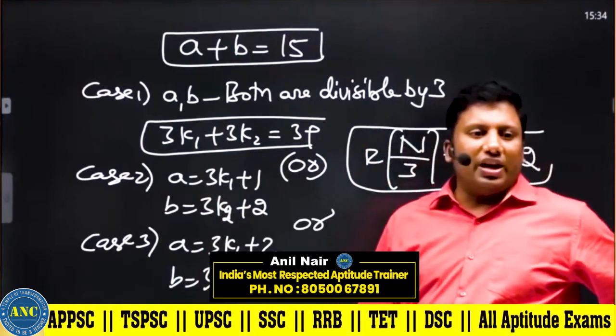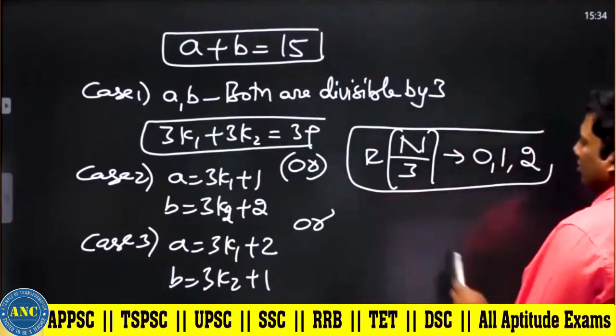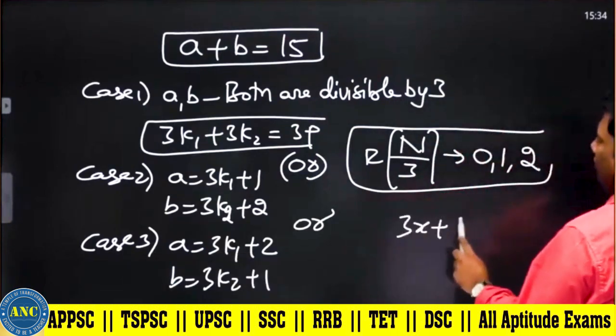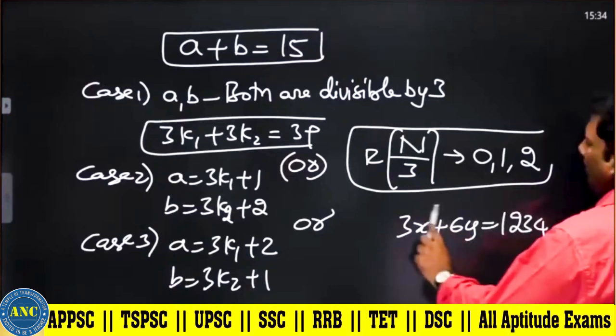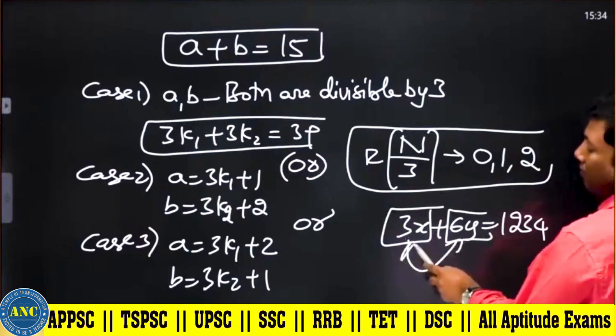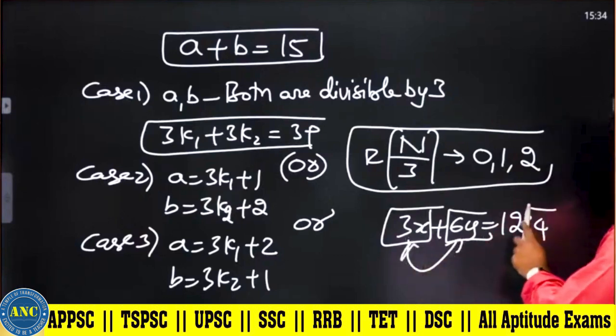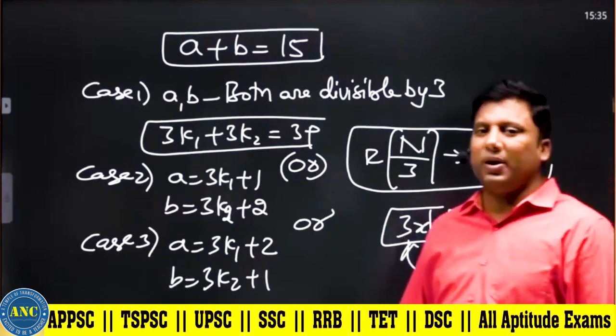But you said the 3x plus 6y concept also explain. 3x plus 6y equivalent to 1, 2, 3, 4. 3x is divisible by 3. 6y is divisible by 3. Left hand side both are divisible by 3, so the right hand side should be divisible by 3. The sum of the digits should be divisible by 3: 1 plus 2 plus 3 plus 4.